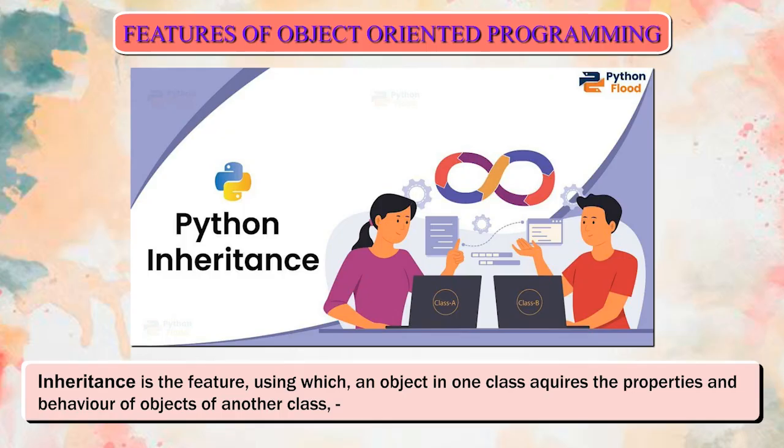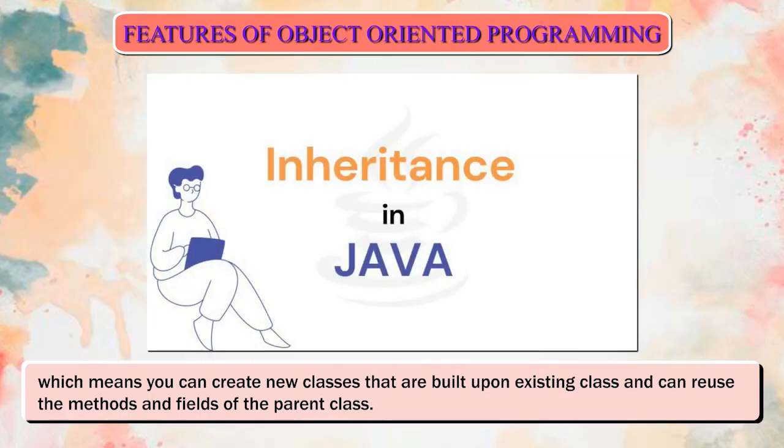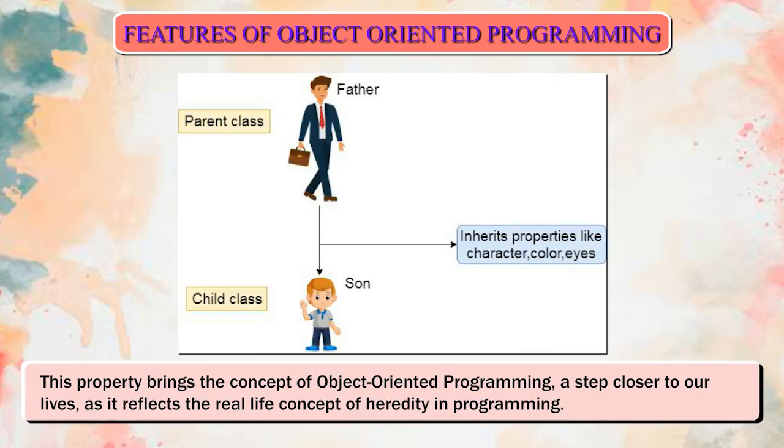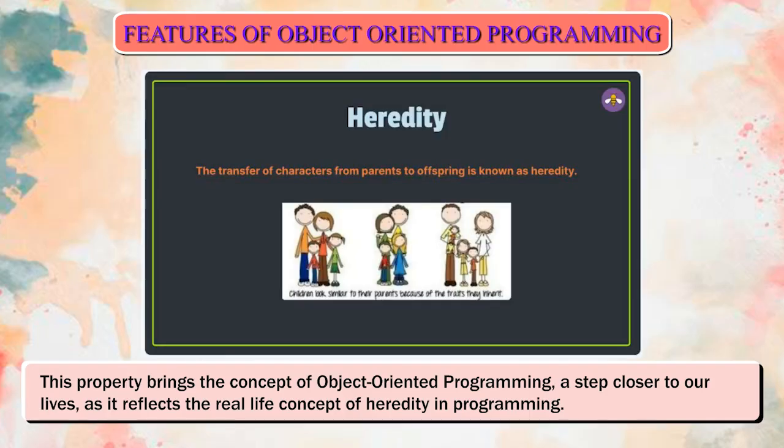Inheritance. Inheritance is the feature using which an object in one class acquires the properties and behavior of objects of another class, which means you can create new classes that are built upon an existing class and can reuse the methods and fields of the parent class. This property brings the concept of object-oriented programming a step closer to our lives, as it reflects the real-life concept of heredity in programming.